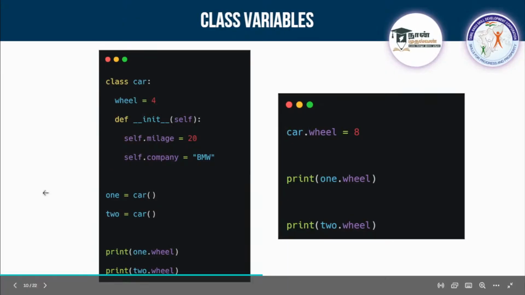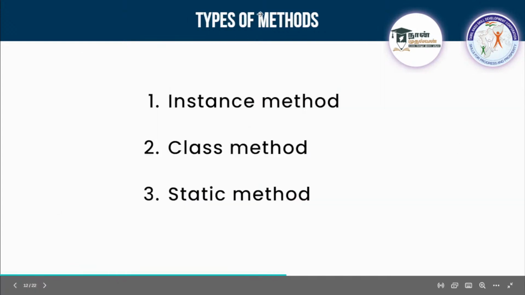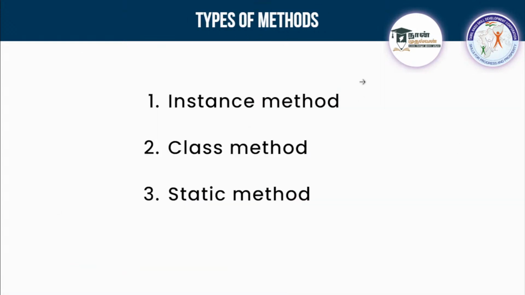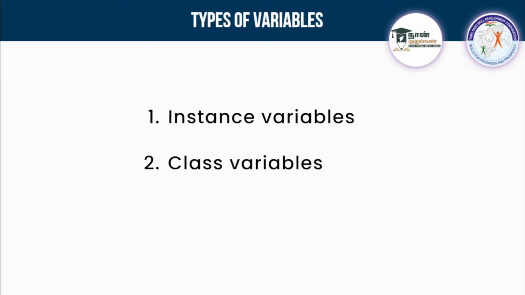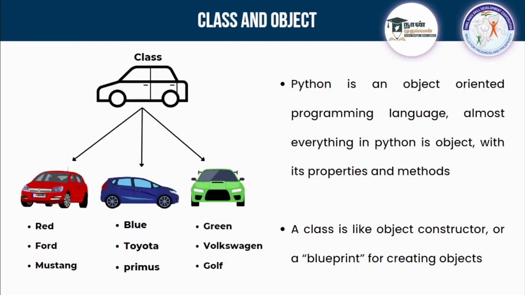So next will be types of method. Can you guys remember what a method is? I told you, right? A method is something like a function inside a class. You can call it by the name of method. And regarding you guys asking why we are using class, what is the use of the class, I forgot to tell you, and I said I will tell you in between. See here, Python is an object oriented programming language, and almost everything in Python is an object with its properties and methods. We are using that. I'll tell you what it is.